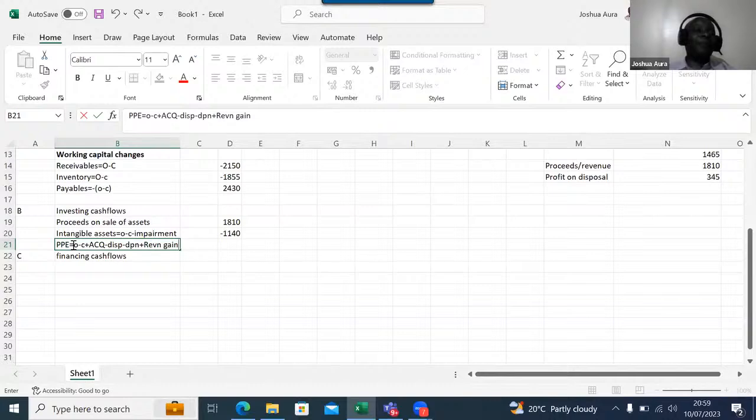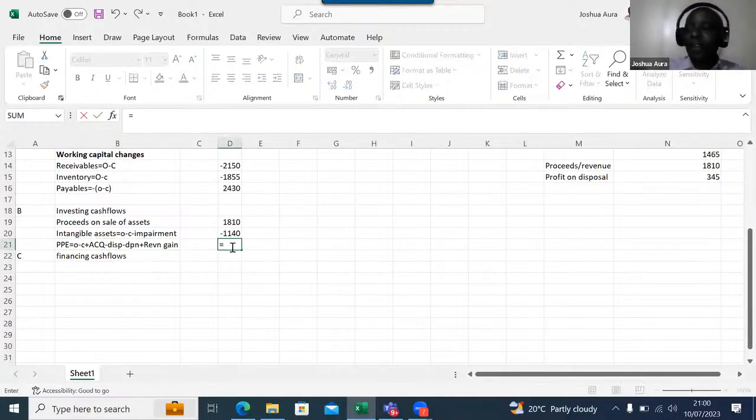So remember, for PPE, take opening minus closing, and then look at your movements in the PPE. Opening minus closing, these were affected by acquisitions, which must increase, disposals, which bring it down, and any depreciation, which reduces. If we have a revaluation gain, you add. So please come to this column here.